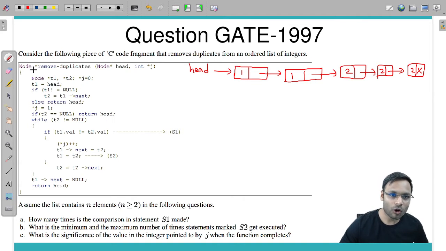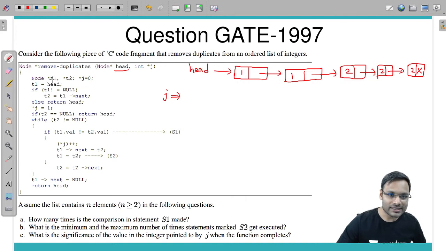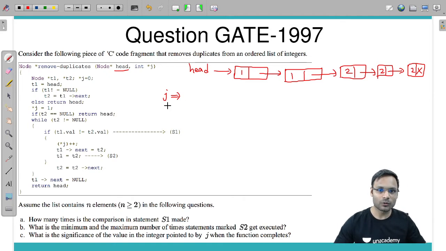Fine. So I have called the function remove duplicate with j, integer j and head. What is star j? I don't know as of now. So j is a pointer pointing to some integer, and head is a pointer pointing to the first node of the list. Node star t1 and star t2 and star j is equal to 0.